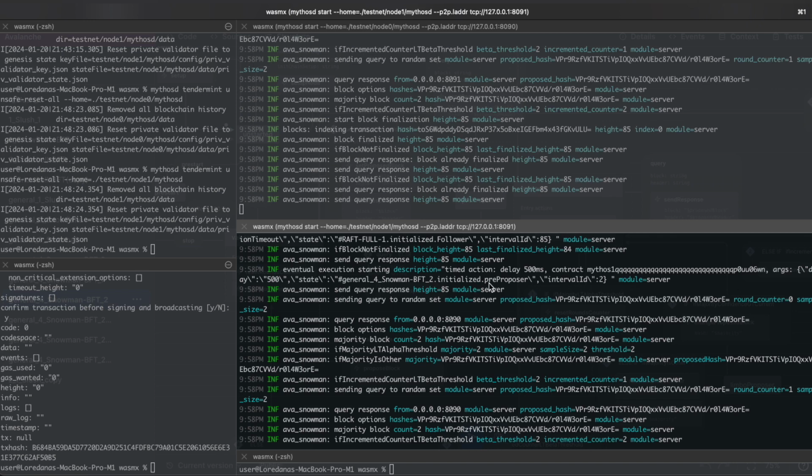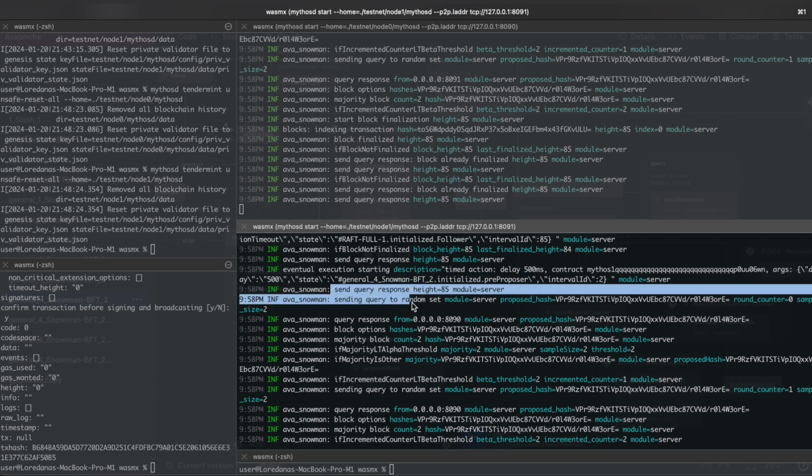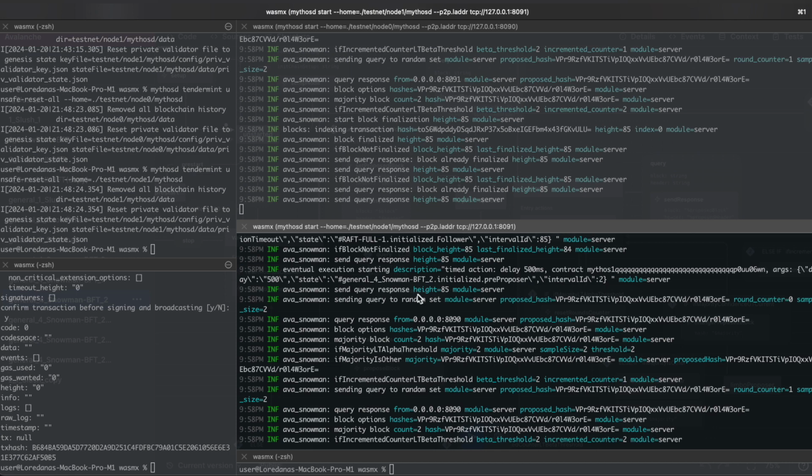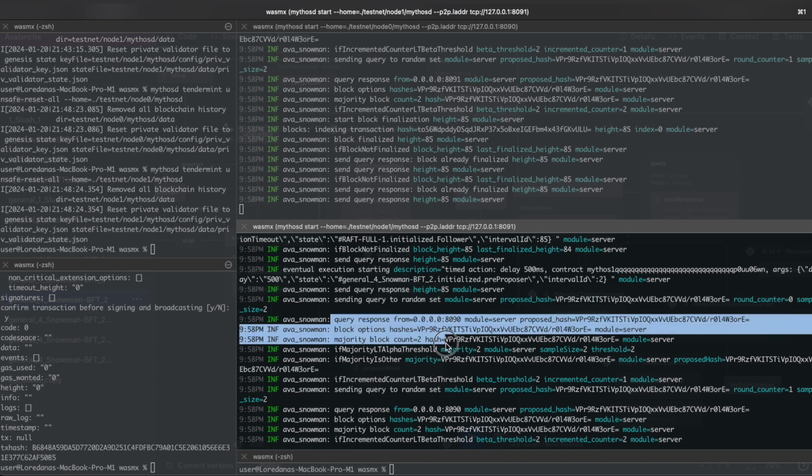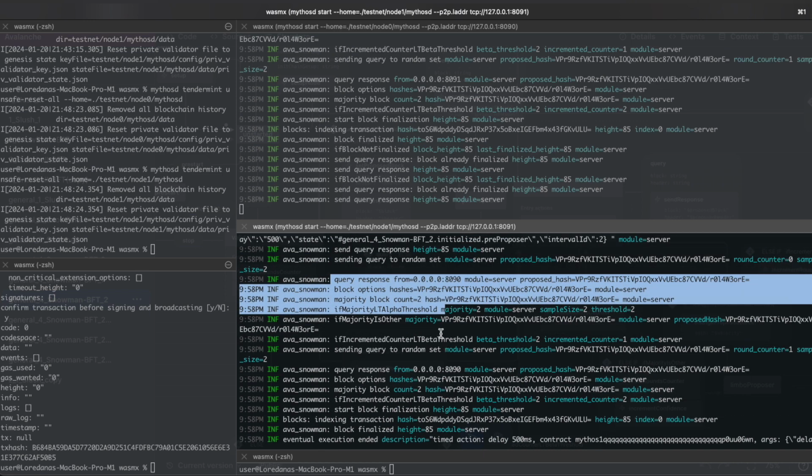It has transitioned to the pre-proposer state for now, and also it sends the query response back to the other node, and it's just saying that it has accepted the proposed hash. The round counter is 0. And again, it sends a second query response to the other node.